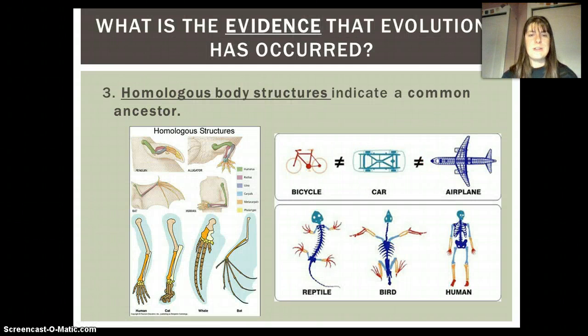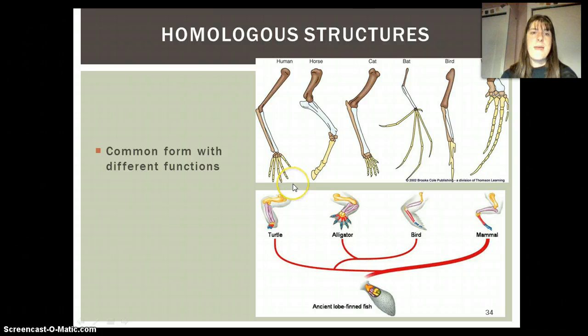Third piece of evidence evolution has occurred has to do with homologous body structures. So homologous means that they came from a common ancestor. So if there's a common form but really different functions, that's evidence that it's because a common ancestor existed. Like a human and a horse. If we look at their forearms, they're very similar in structure, but we use them for very different things. So they wouldn't have evolved to be similar unless they came from a common ancestor and then changed over time.